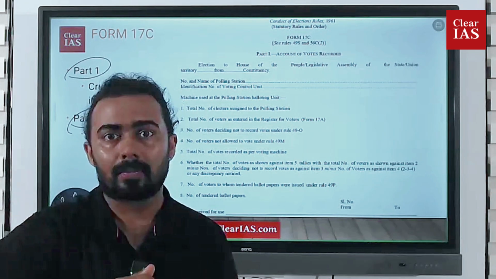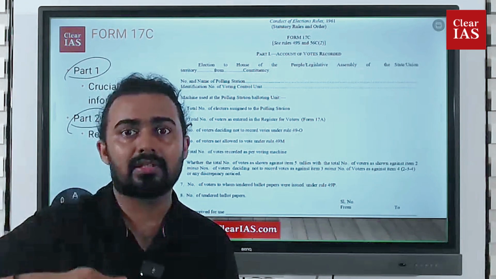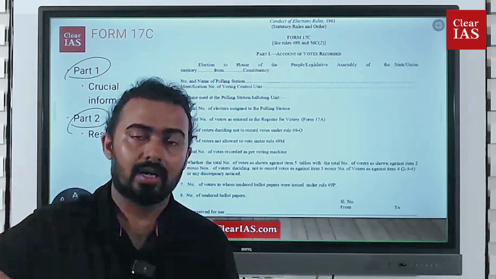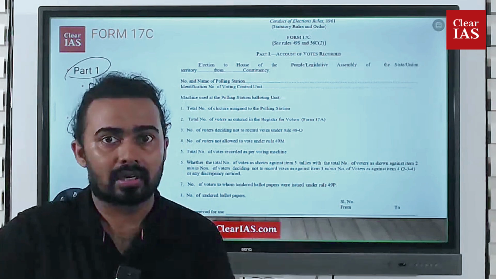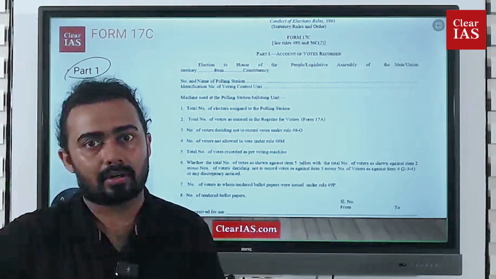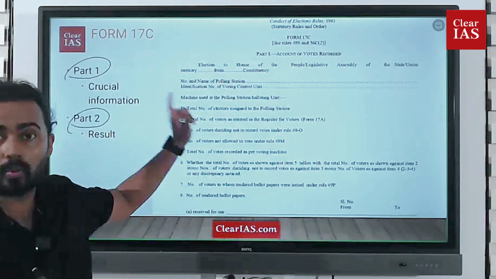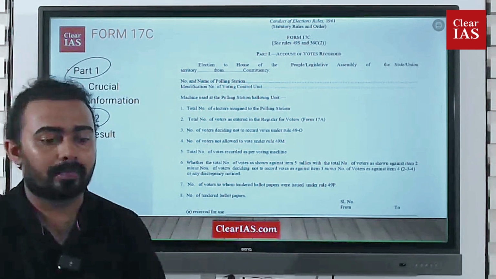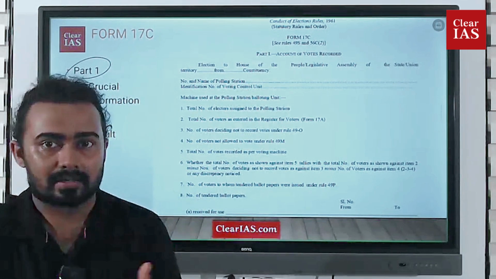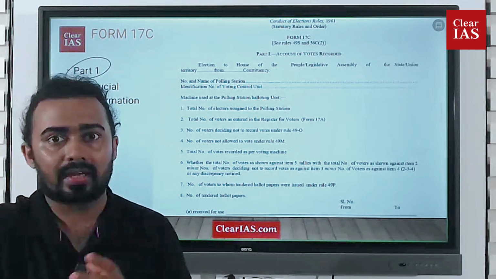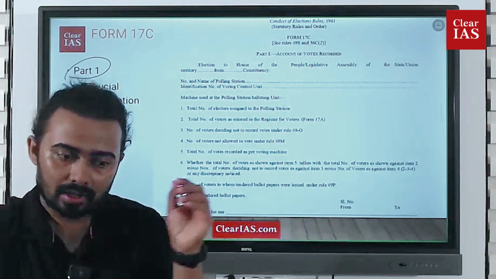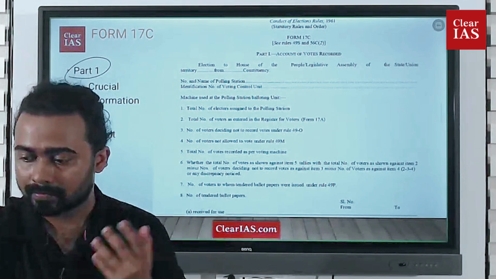That is, to check if the EVM is working properly, they test that particular EVM by pressing different buttons. So those test votes cannot be counted in the actual election, right? So the number of test votes and all these things are recorded in part 1. And what is in part 2? Part 2 comprises the different results. After the counting happens, the result has to be published, right? So that result will be entered in part 2.